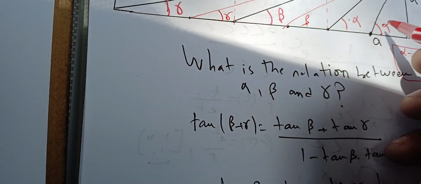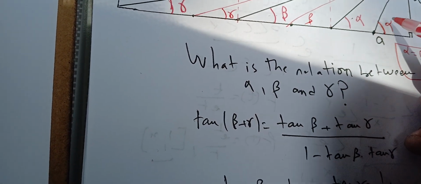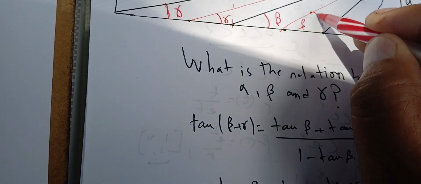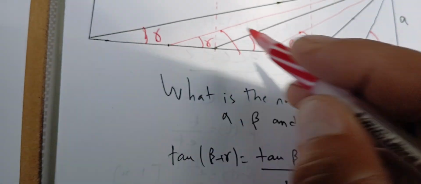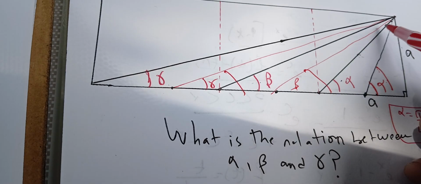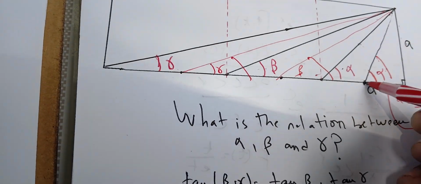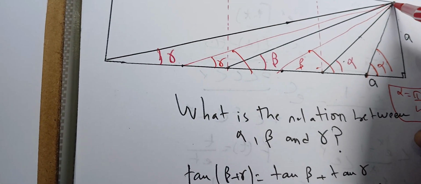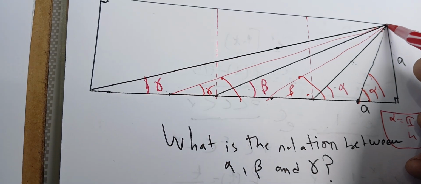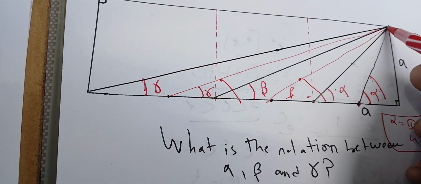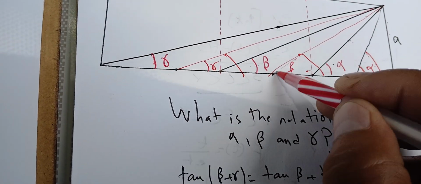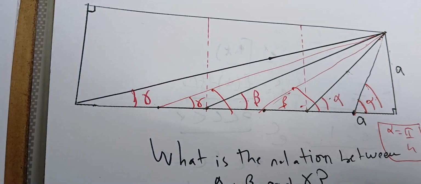So what's the relationship now between these new angles? These angles are not the ones connecting the diagonals, but the halves with this side of the square. So what's the relationship now? Work it out. It's coming.